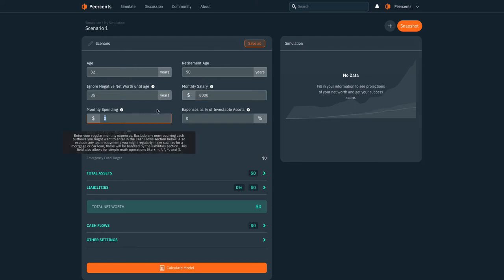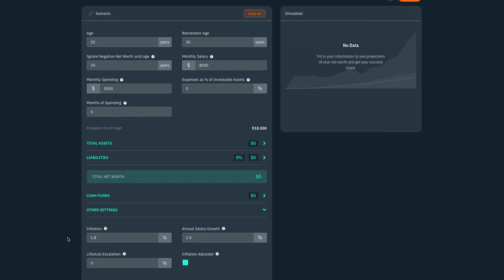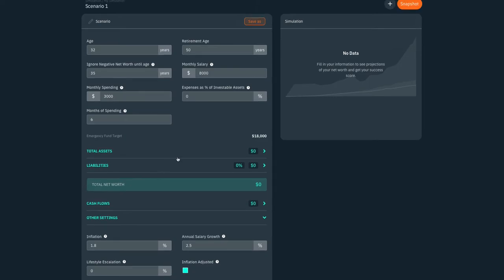Here you can do the same thing with your monthly spending. And don't worry, that won't be fixed forever, it will increment with whatever you put here for inflation, as well as lifestyle escalation. If your life gets fancier and fancier, your cost of living gets higher over time.